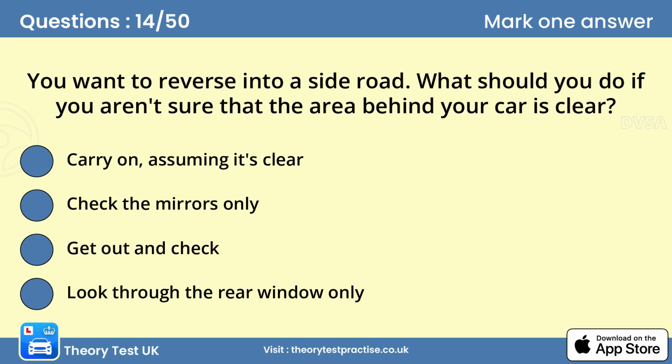Question 14. You want to reverse into a side road. What should you do if you aren't sure that the area behind your car is clear? C. Get out and check. If you can't tell whether there's anything behind you, it's always safest to check before reversing. There may be a small child or a low obstruction close behind your car.